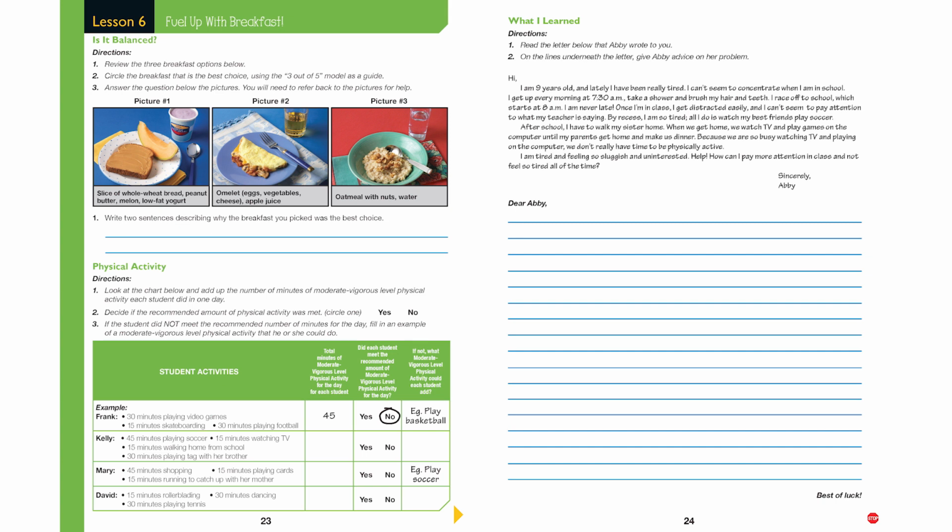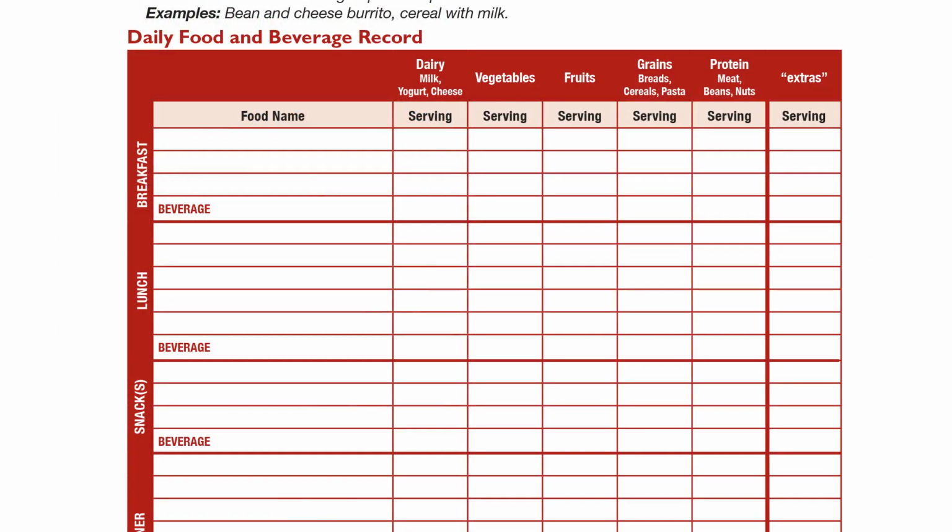But don't stop the video yet. We will now jump to page 29 to start our daily food and beverage, as well as our daily physical activity records. We will start filling our records out now, but we'll complete them after the next lesson, and we'll turn them in then. Let's start filling out our daily records. Turn to page 29 in your workbook. We will start with the food and beverage record.